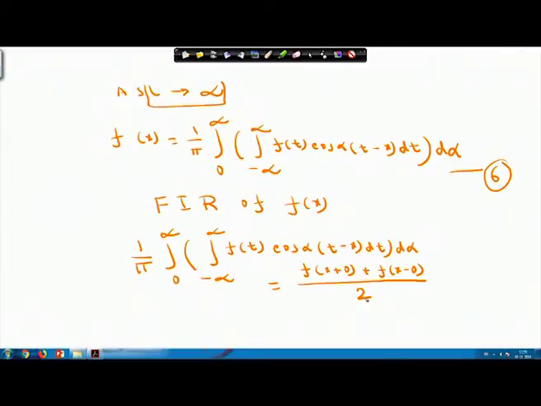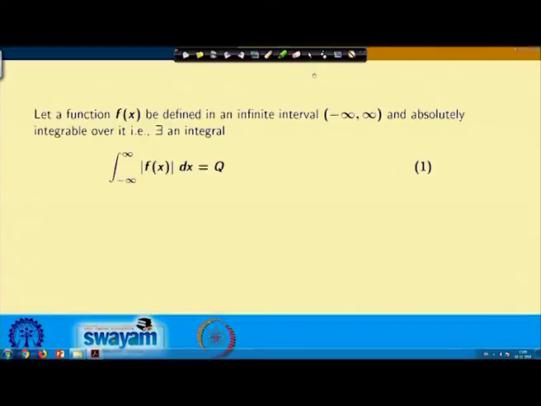So, please note that if f(x) is continuous at a particular point, then the Fourier integral representation is f(x) equals 1 by pi, integral from 0 to infinity, integral from minus infinity to infinity, f(t) into cos of alpha into (t minus x) dt d alpha. If at a point x the function is not continuous, then the value of the integral will not be f(x), but it will be f(x plus 0) plus f(x minus 0) divided by 2. So, please note this, and let us quickly review what we have discussed now.